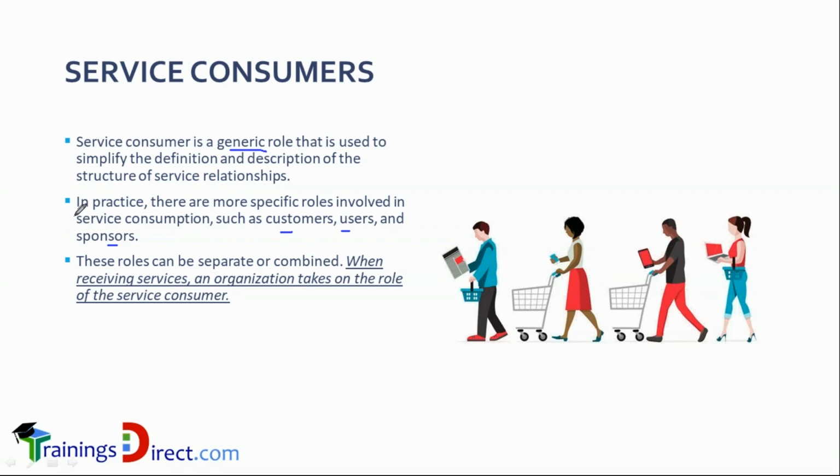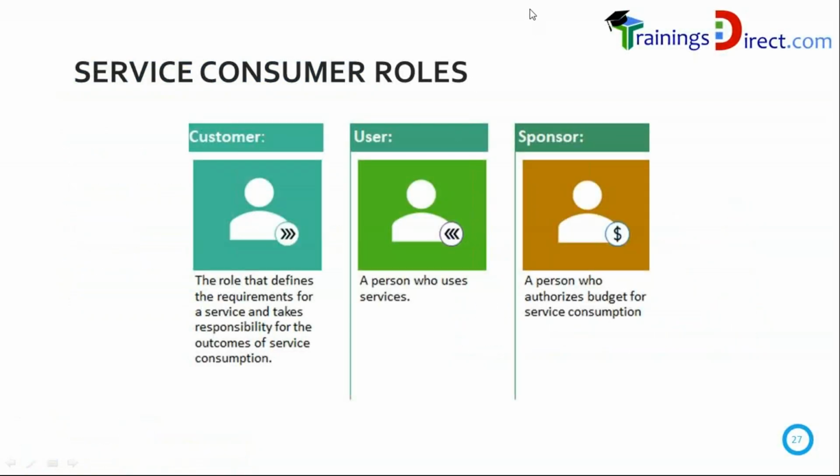And we're going to understand clearly what each one of these means, and all the three are known as consumers. And sometimes you may have noticed that the customer is also the user, the customer is also the sponsor is also the user. So all kinds of tricky combinations come in. So we'll look at those things carefully. And for the exam, you have to know what are the three types of consumer roles: customer, sponsor, and user. It's easy, the three roles.